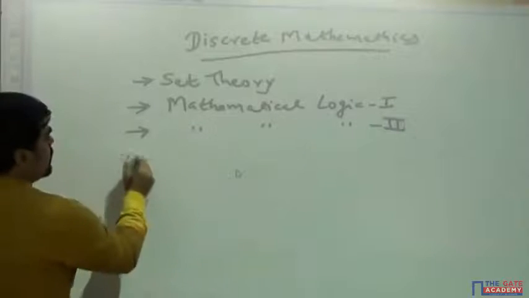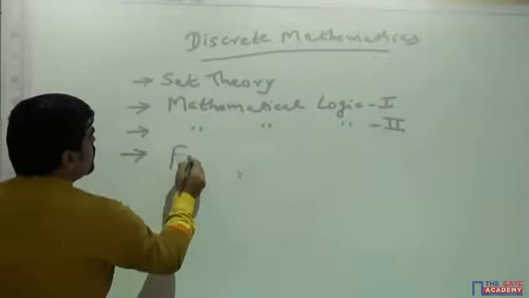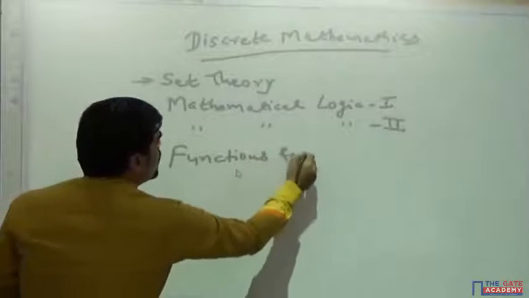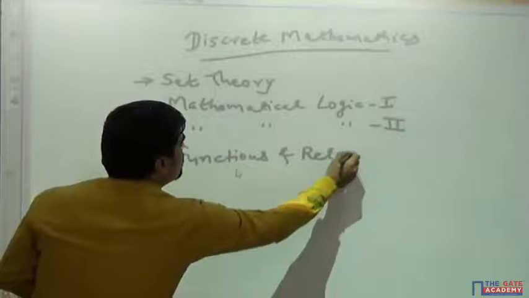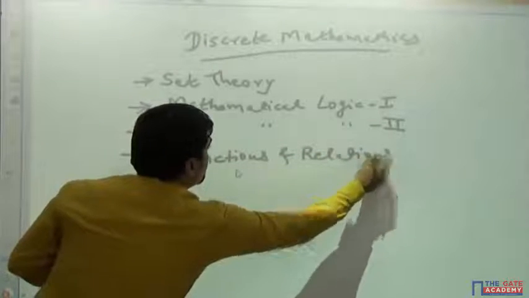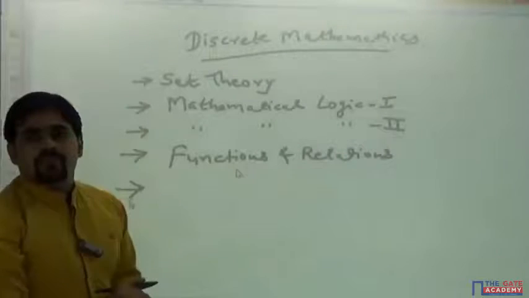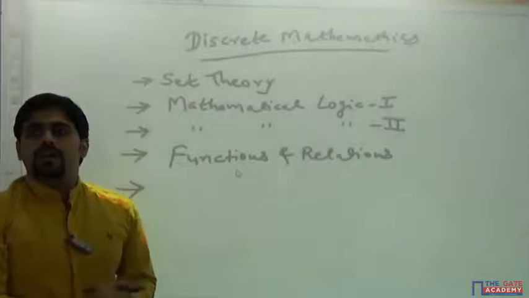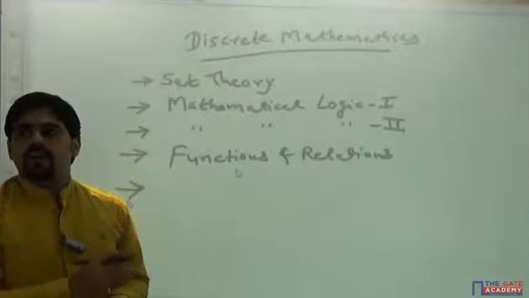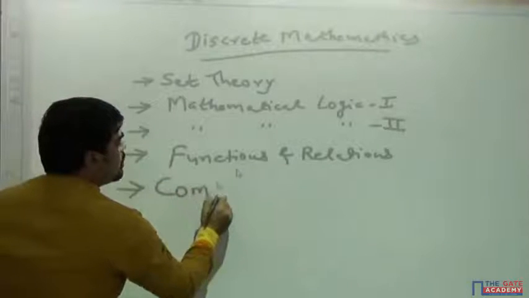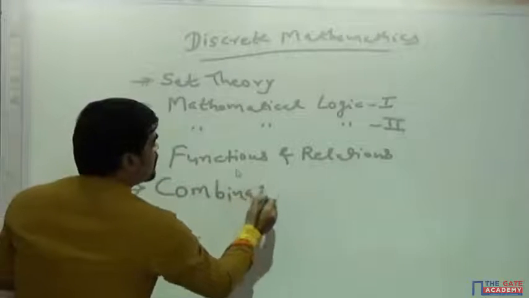Now, the next topic we are going to deal with is functions and relations. Next, we have combinatorics. Combinatorics means counting kind of problems. All the counting problems we can directly call combinatorics.